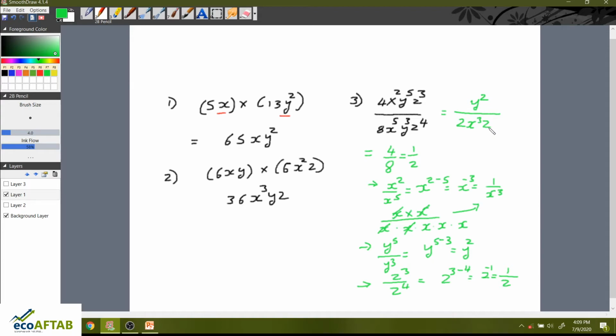So 4x square y raised to 5 z cube divided by 8x raised to 5 y raised to 3 z raised to 4. The answer for that is y square divided by 2x cube z. So this is about dividing polynomials. Let us move ahead,